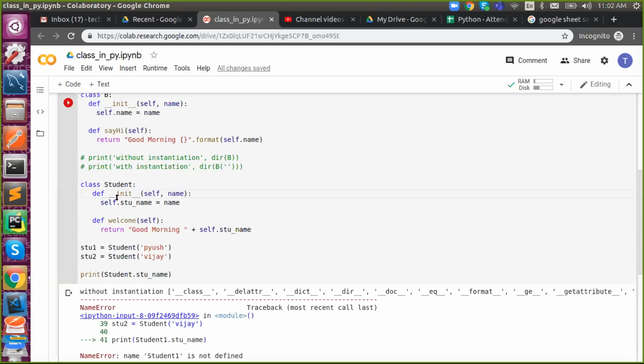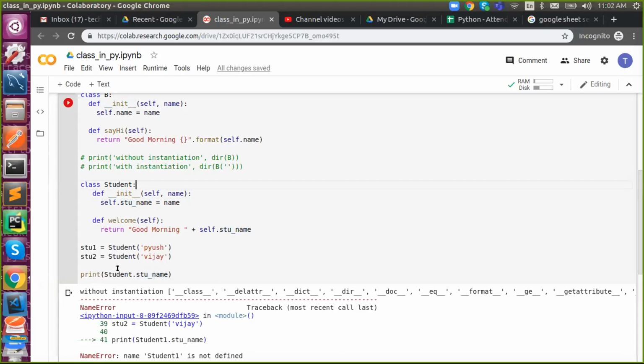This method will be triggered while you are instantiating. After instantiation, only then is this object constructed. This object got constructed after instantiation, not with the definition. Got it?